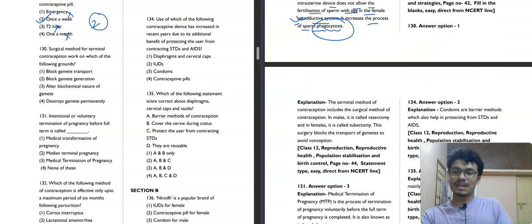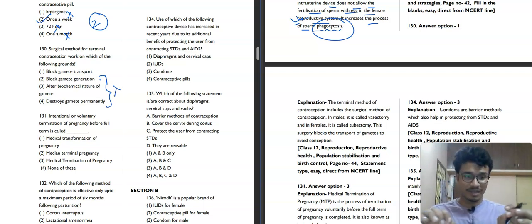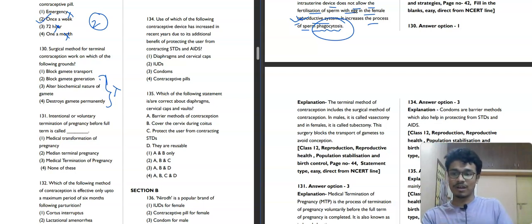What is it saying? Surgical methods for terminal contraception work on which of the following grounds? Block gamete transport, block gamete generation, alter biochemical nature of gamete, destroy gamete permanently. So these three are very much irrelevant. What is the meaning of a surgical procedure? If you are cutting or tying up the passage, that means you are blocking the gamete transport. This is the principle, this is the ground. The first option will be your correct answer, that surgical methods for terminal contraception work to block the gamete transport.